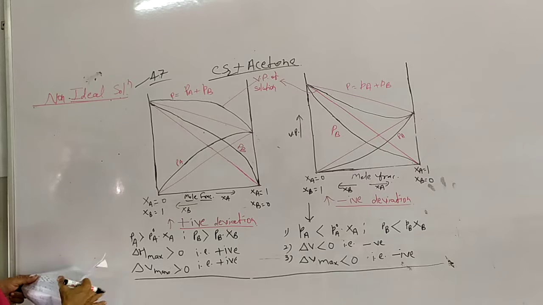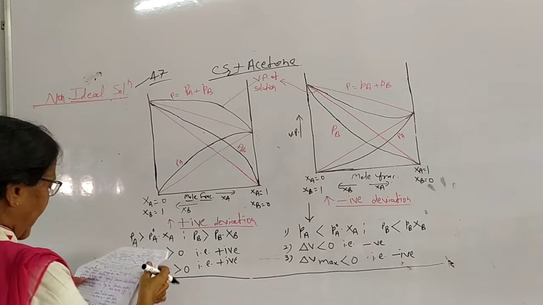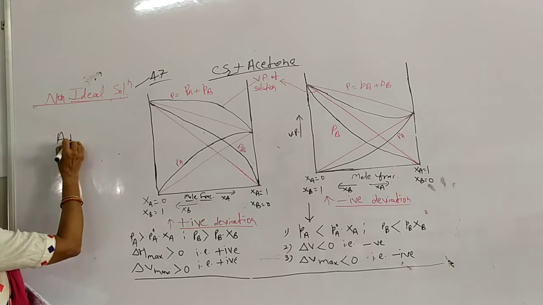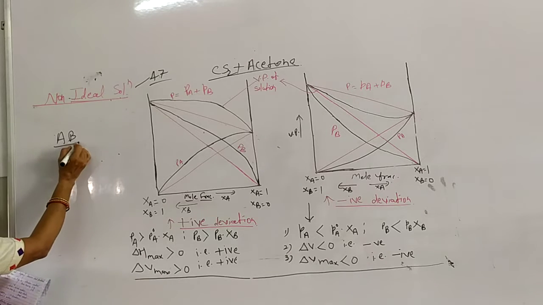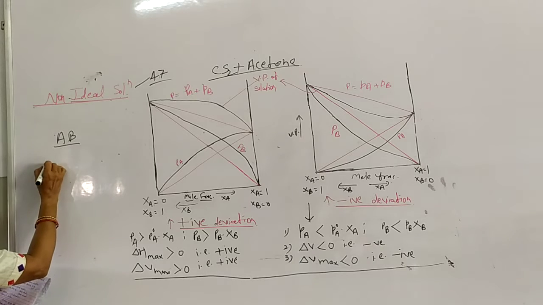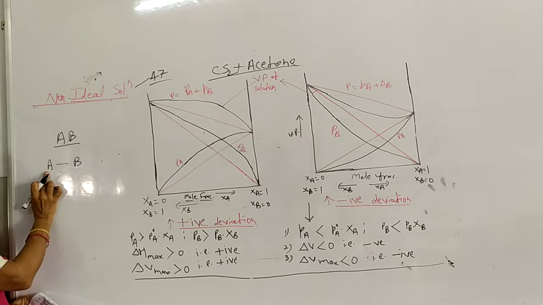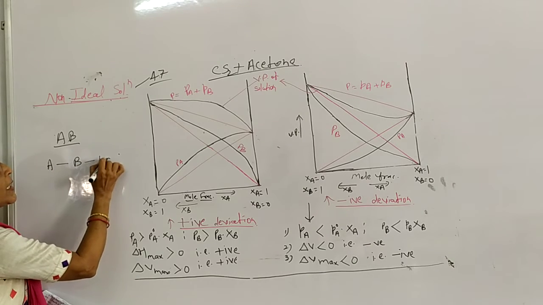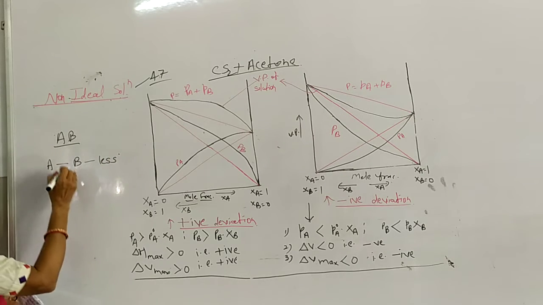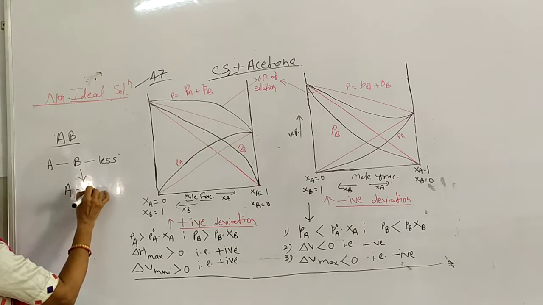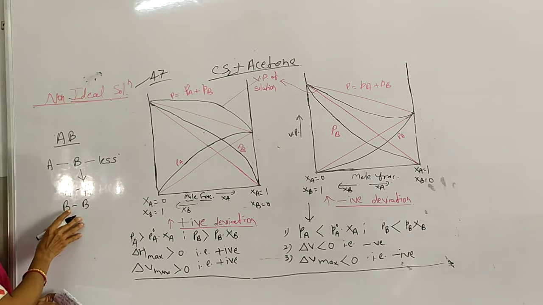Here I am taking the example of a two-component non-ideal solution. Suppose my solution is AB. In this AB solution, the interaction or intermolecular force between A and B is weaker compared to AA, the solute, or BB, the solvent particles.